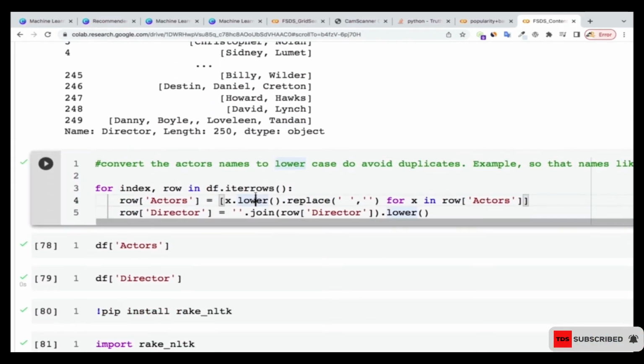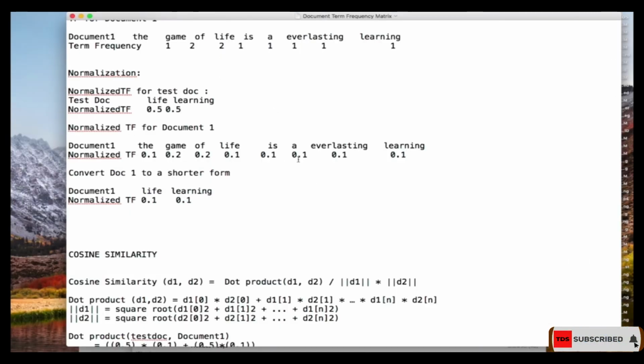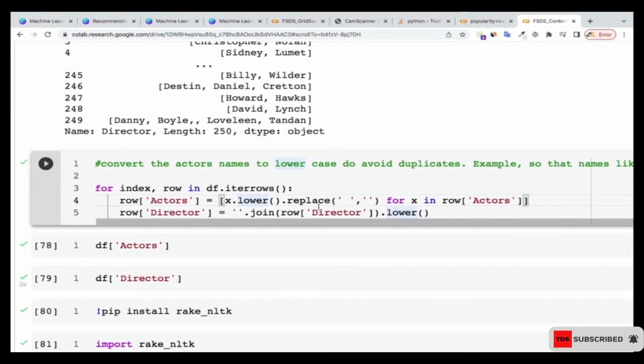I'm going to use them, as I said, to put all of them together so that we can do the count vectorizer on them, right? So as I said, for every item in the actors column, I'm going to convert everything to lowercase. And for the directors, what I'm going to do is put them together.